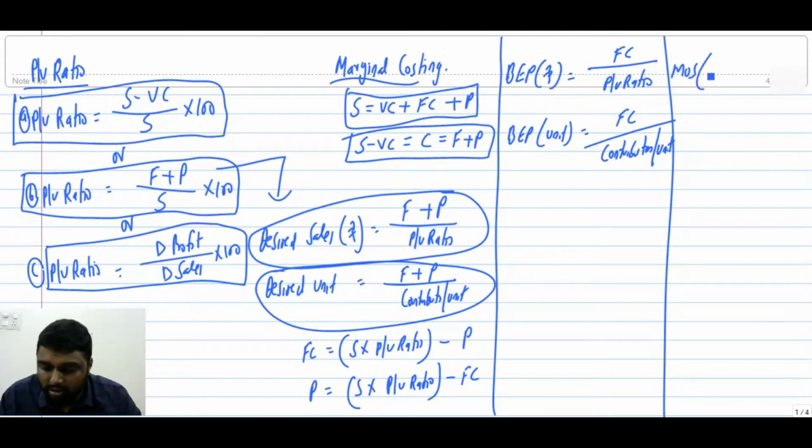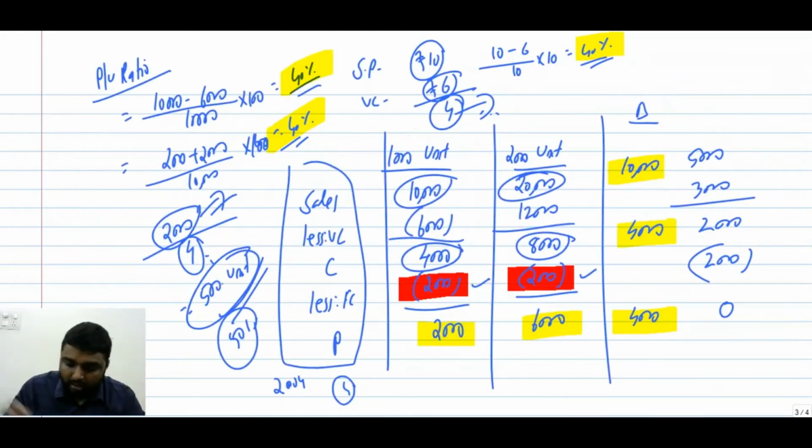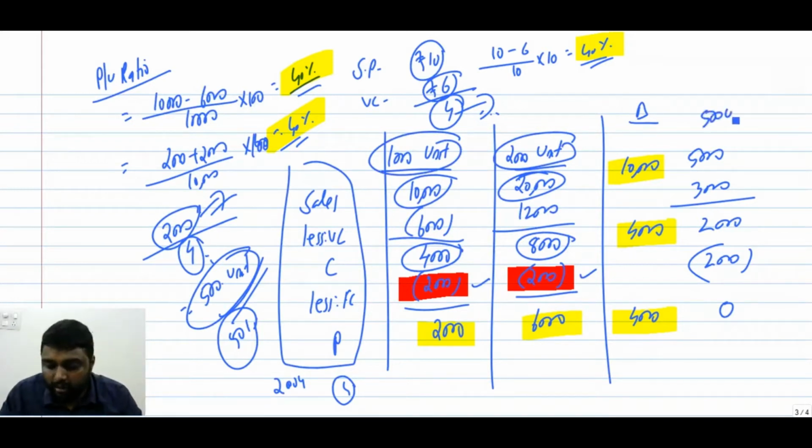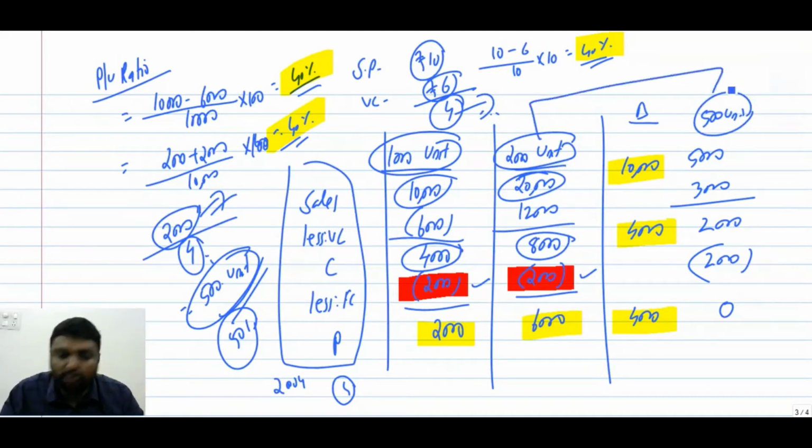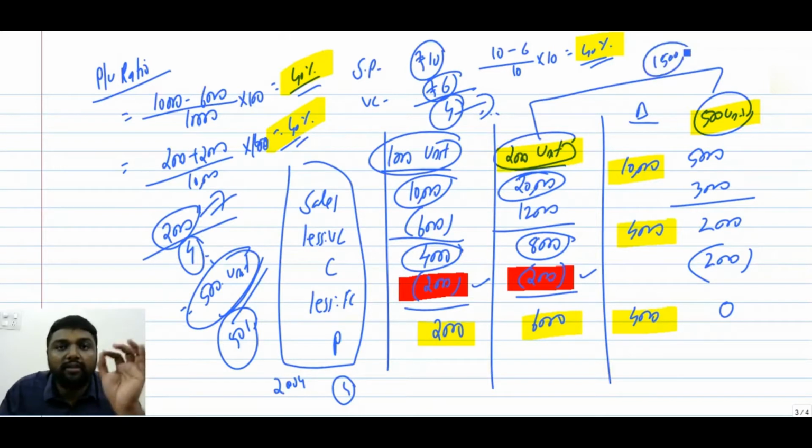Similarly, we have one more concept called margin of safety. See, we have here 2000 unit, here we have 1000 unit. What is our break-even unit? Break-even unit is 500. So let's say case 1 we have 2000 units. Break-even sale is 500, total sale is 2000. What is the excess you have above the break-even? The excess above break-even is 1500 unit.